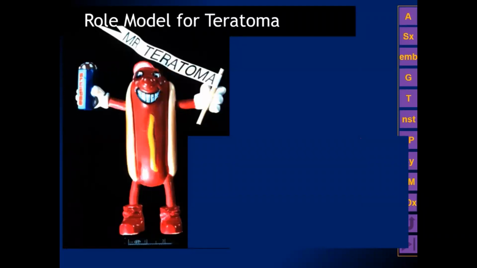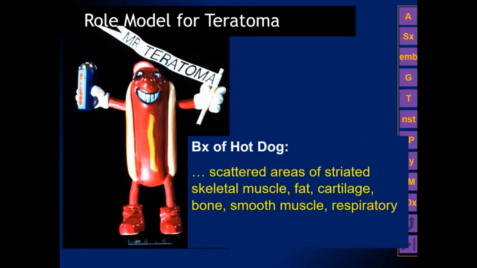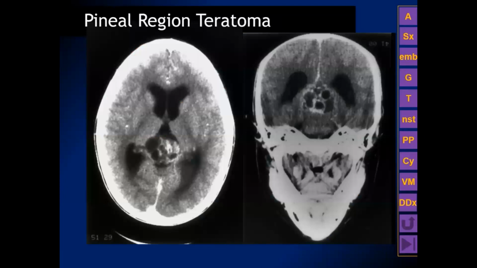And when I was an intern, I biopsied one of the hot dogs from the hospital cafeteria. And the report came back from the pathology as scattered areas of striated skeletal muscle, fat, cartilage, bone, and smooth muscle, respiratory epithelium, and small intestine consistent with the teratoma. So you want to remember that a teratoma has all kinds of tissues all mixed up together, and they're going to produce all different kinds of attenuation and all different kinds of signal intensity on MR scans.